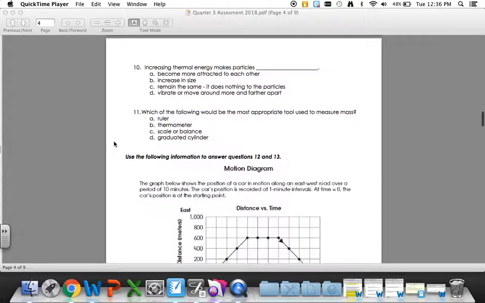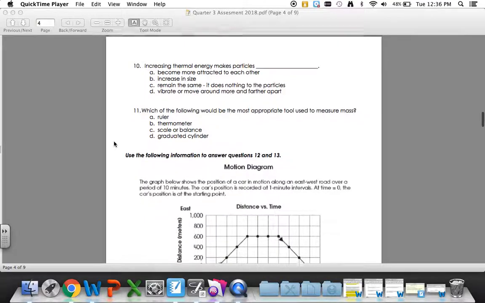11. Which of the following would be the most appropriate tool to measure mass? A. Ruler. B. Thermometer. C. Scalar balance. D. Graduated cylinder. Use the following information to answer questions 12 and 13.